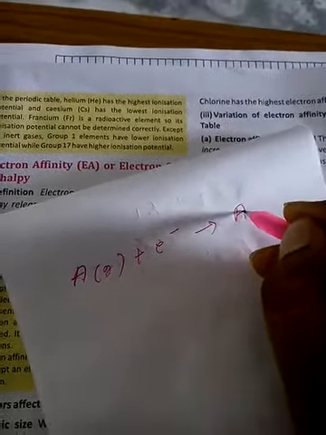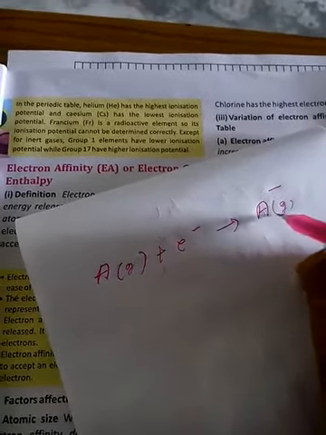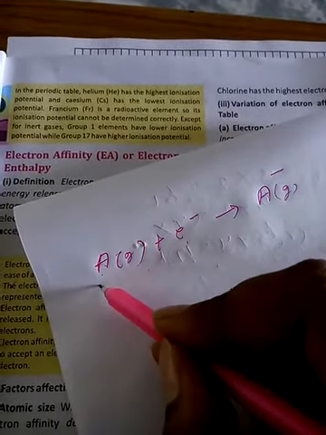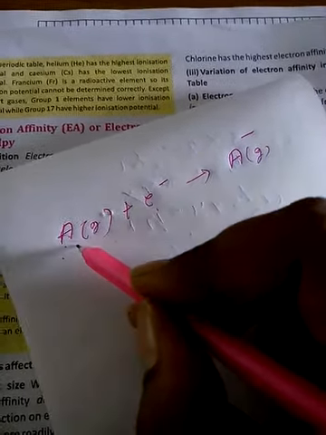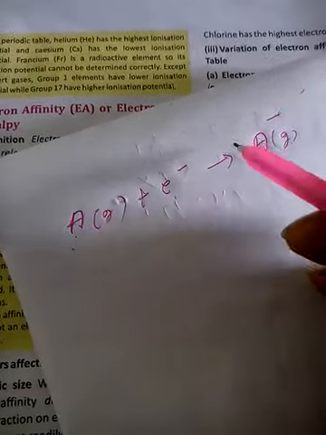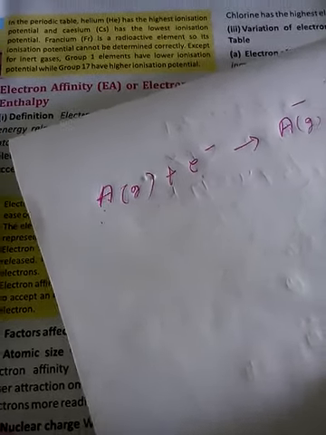So obviously it will change into an anion, right? Now, in order to add this electron, some energy is released. That is known as electron affinity. Affinity means tendency to attract.